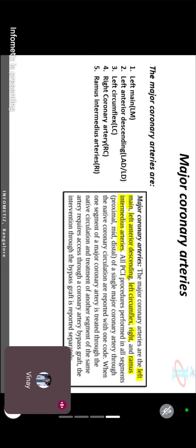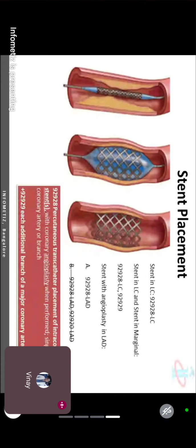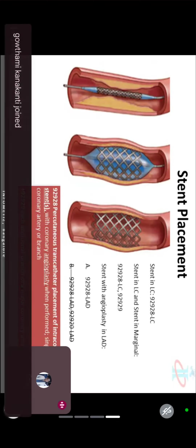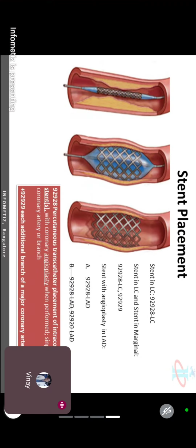You will get to know the branches in the next paragraph, which is coronary artery branches. Same page. It says up to 2 coronary artery branches on the left anterior descending, in brackets diagonals. So diagonal 1, diagonal 2.